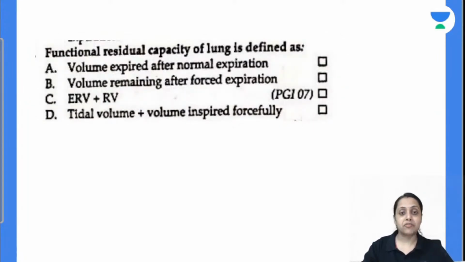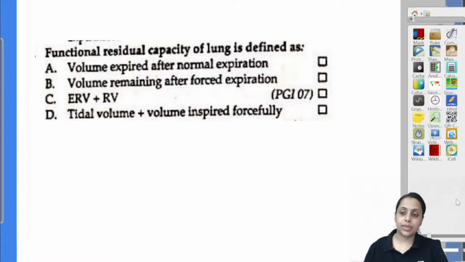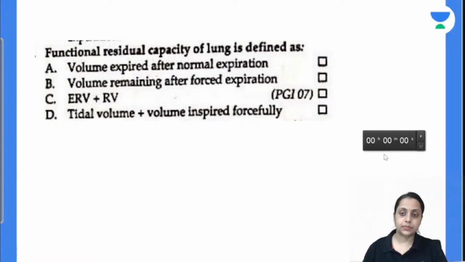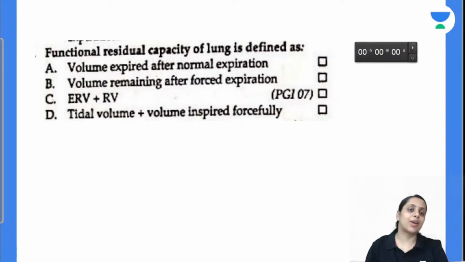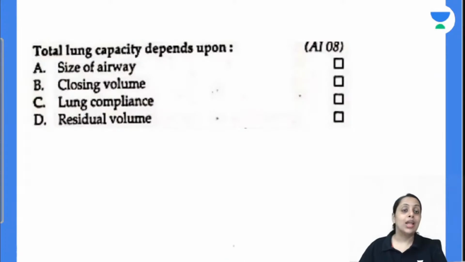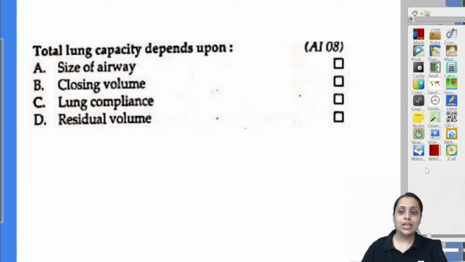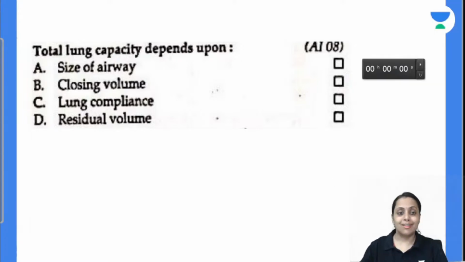Coming to the next one, FRC is defined as volume expired after normal expiration, volume remaining after forced expiration, expiratory reserve volume plus residual volume, tidal volume plus volume inspired forcefully. Easy? FRC we just discussed: expiratory reserve volume plus residual volume. So answer is C. Coming to the next one. Total lung capacity depends upon size of airway, closing volume, lung compliance or the residual volume. Total lung capacity depends upon lung compliance.